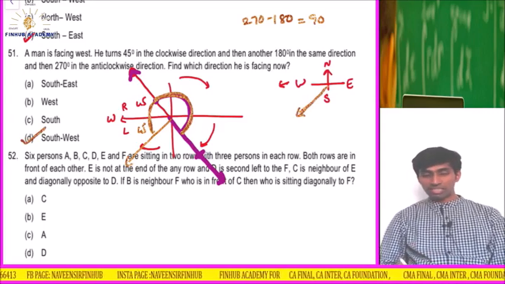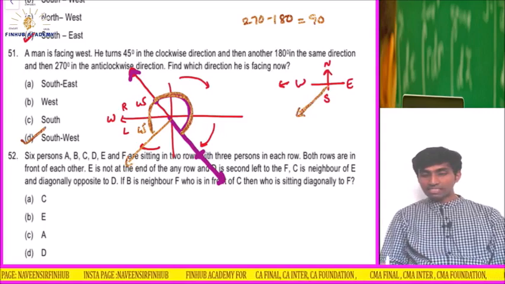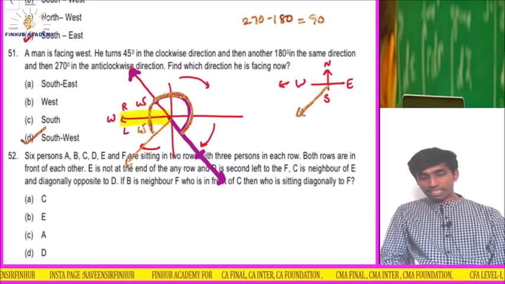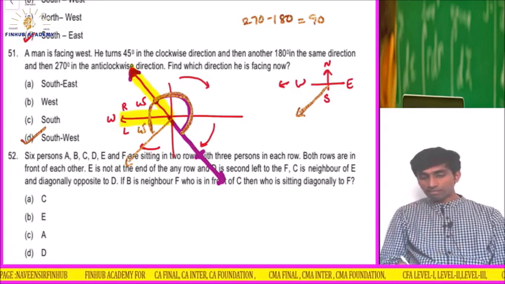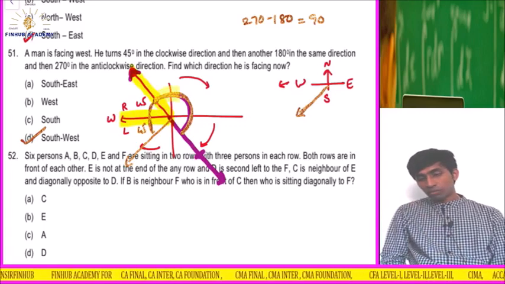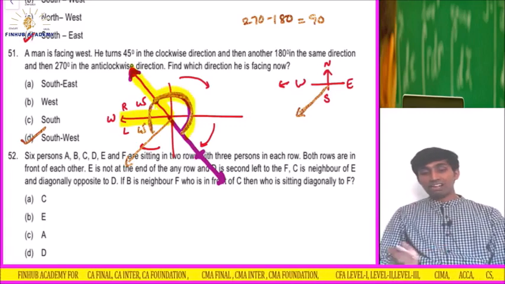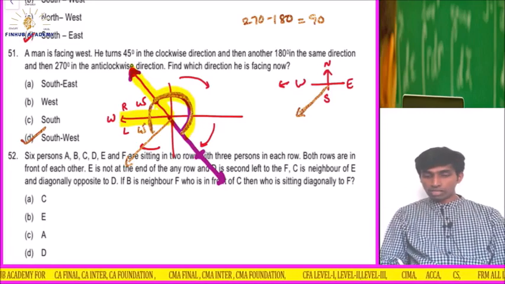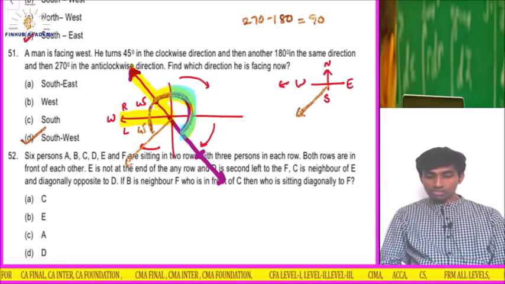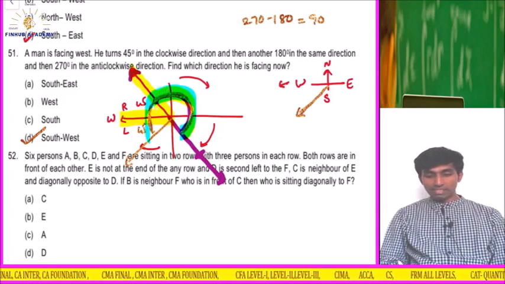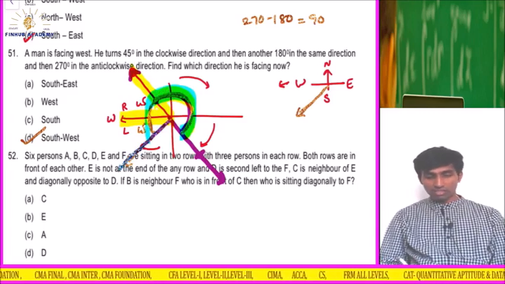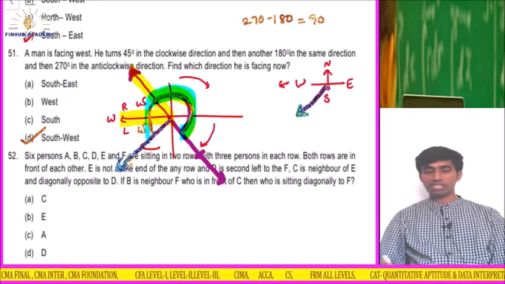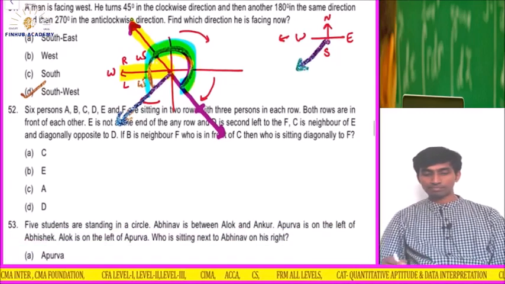Okay, one more time, listen, understand. He initially started from here, then he takes 45 degree towards the clockwise, so that means he went up. Okay, then what happens? 180 degree he goes in the same direction, that is clockwise, and then anti-clockwise he goes how much? 270 degree. So this is 180 plus 90, so 180 plus 90 is 270. So this is which direction? Southwest direction. Very easy.